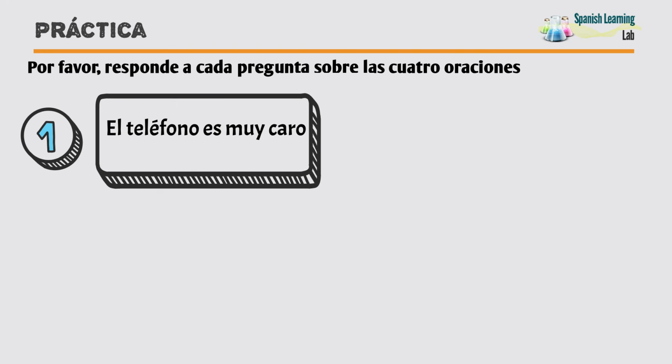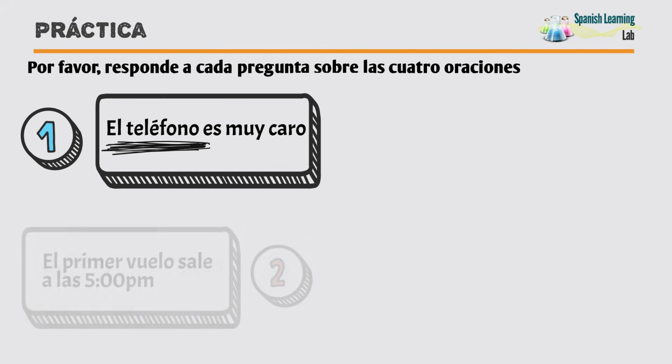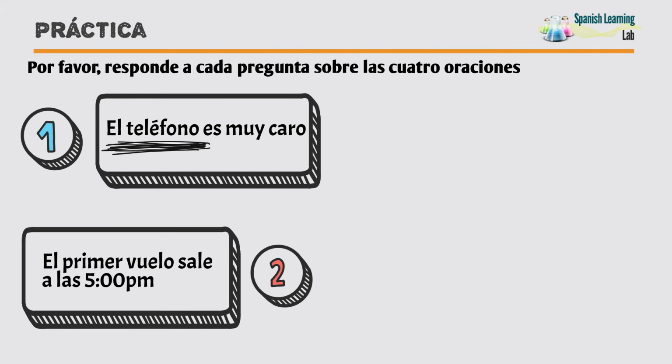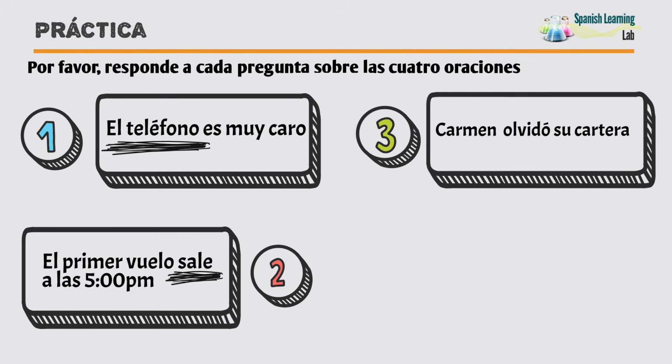El teléfono es muy caro. What is the subject? El teléfono. El primer vuelo sale a las 5 de la tarde. What is the verb? Sale, from the verb salir. ¿Cuál es el sujeto? El primer vuelo.